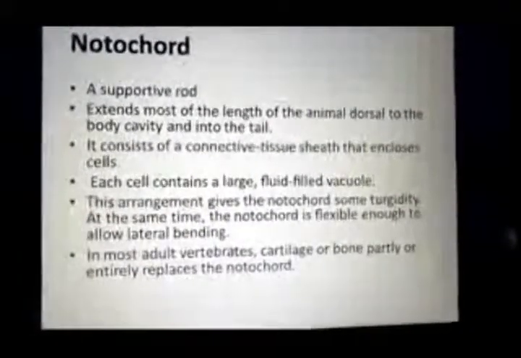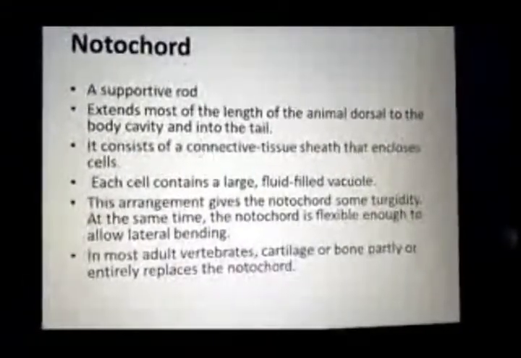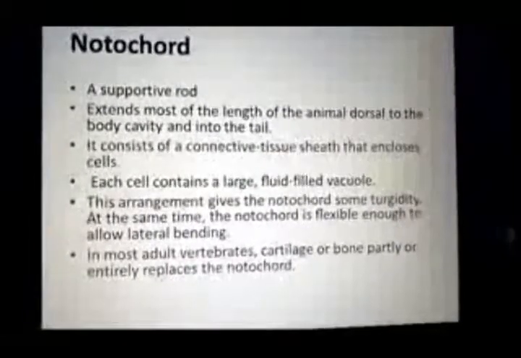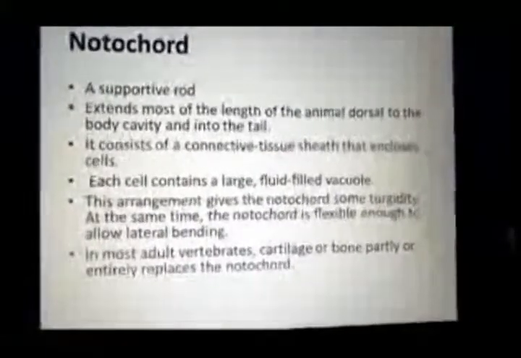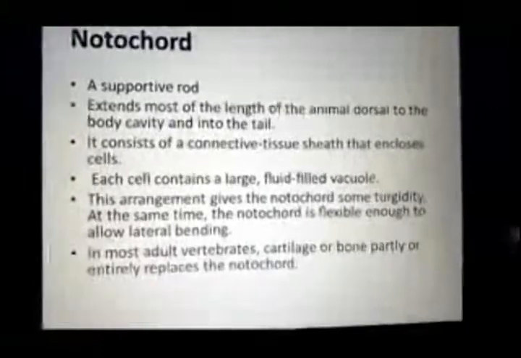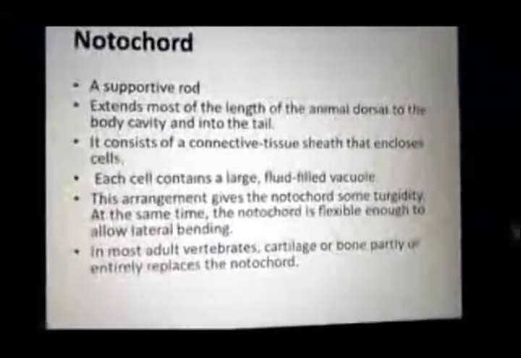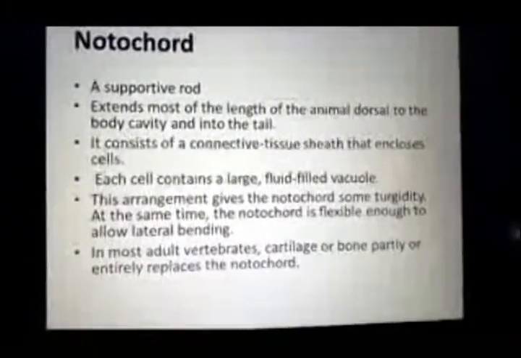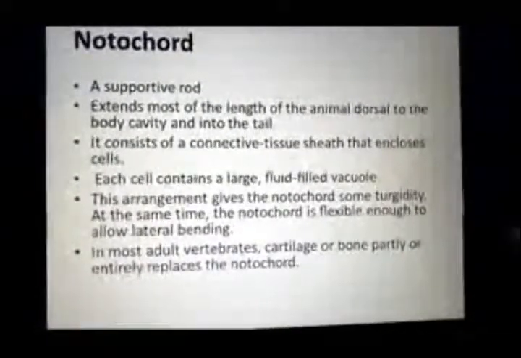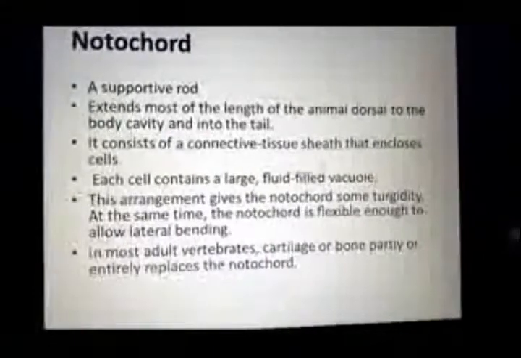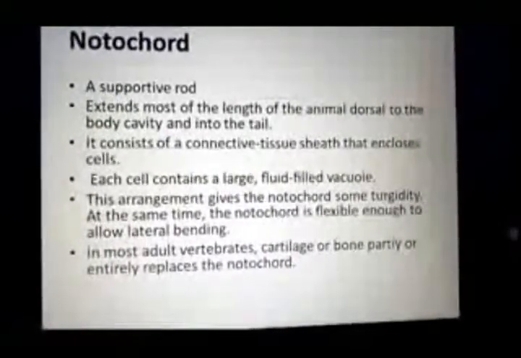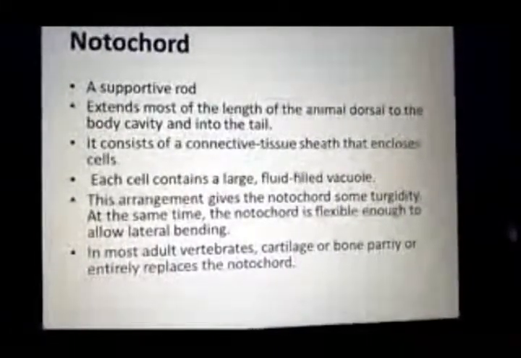These vacuoles and this arrangement of the cells provide turgidity to the notochord. As a result of this turgidity, the notochord provides support to the body of the animal. The notochord is present from the anterior side up to the post-anal tail.